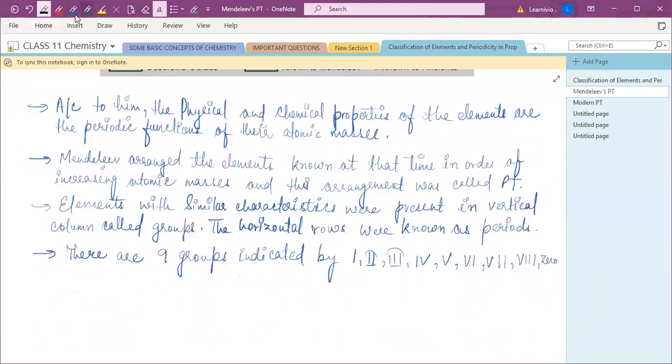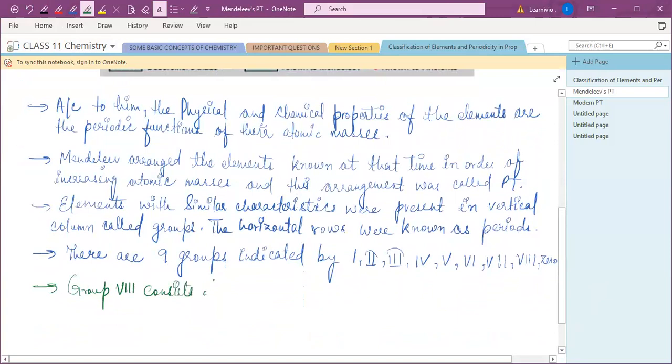Now see, nine groups were there in the Mendeleev's periodic table, and group 8 consists of nine elements, which were arranged in three triads.